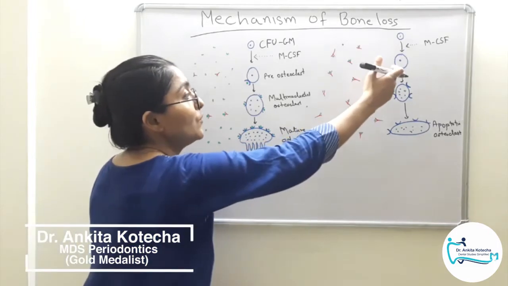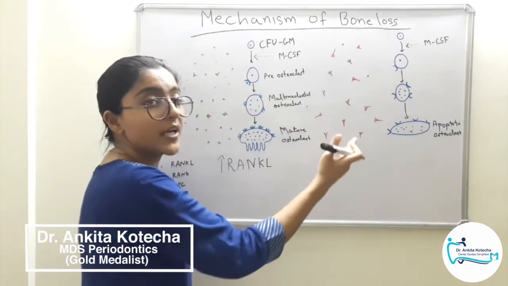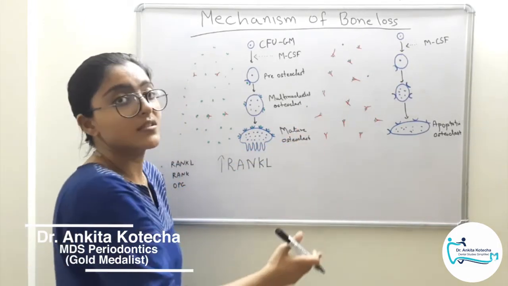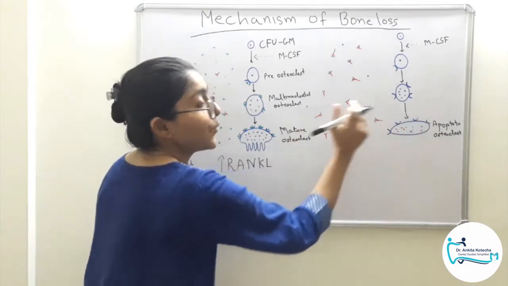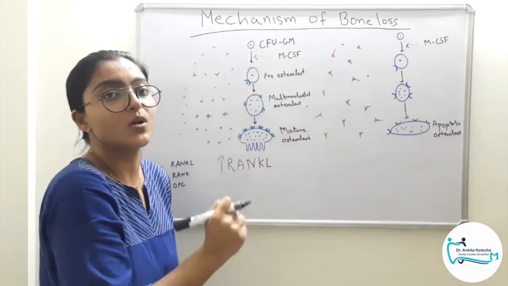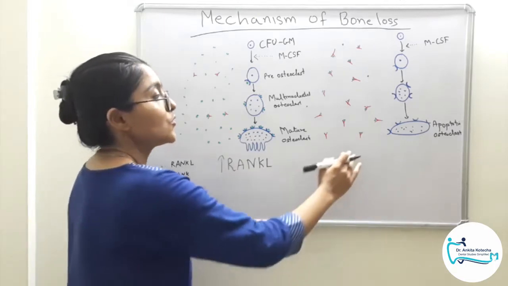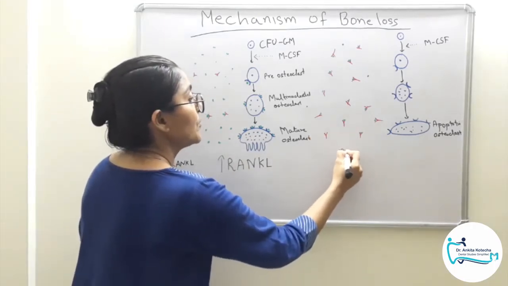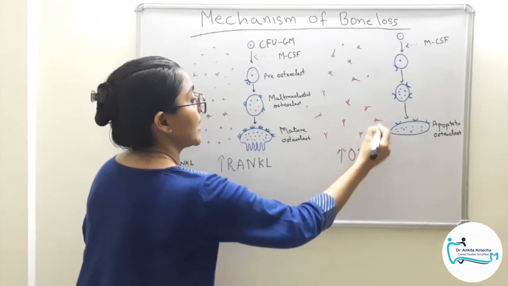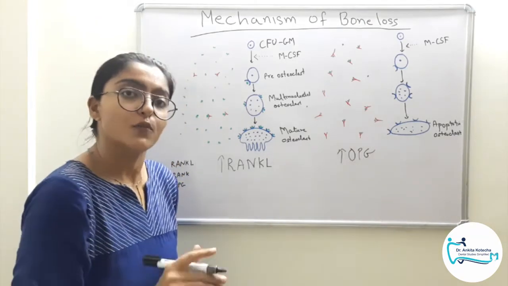This will lead to inefficient or impaired differentiation of the osteoclast precursors, and the final result will be an apoptotic osteoclast which is not capable of doing bone resorption. So this is how the increased OPG concentration relative to RANKL is favorable for bone formation.